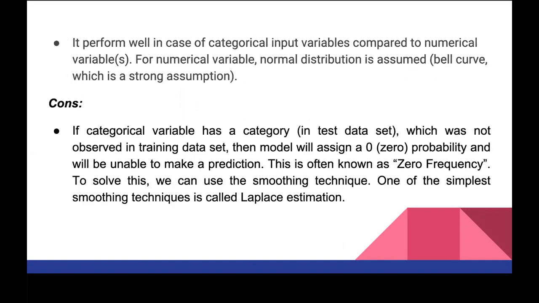Now, what are the other pros? It performs well in case of categorical input variables compared to numerical variables. For numerical variables, normal distribution is assumed, basically the bell curve of features. Now, what are the cons? If the categorical variable has a category which was not observed in the training data, this is one of the biggest problems. Now, can you guys see this?